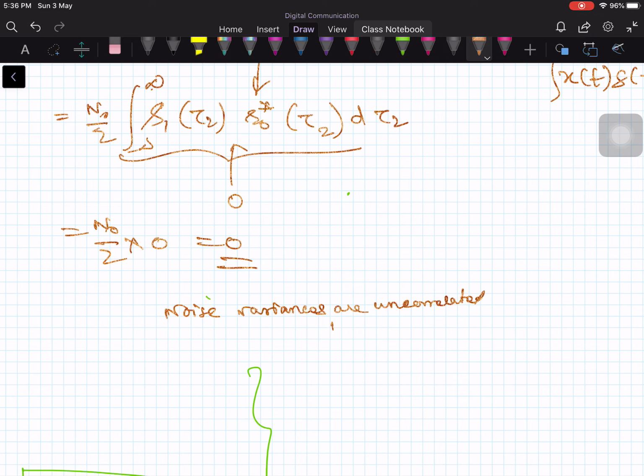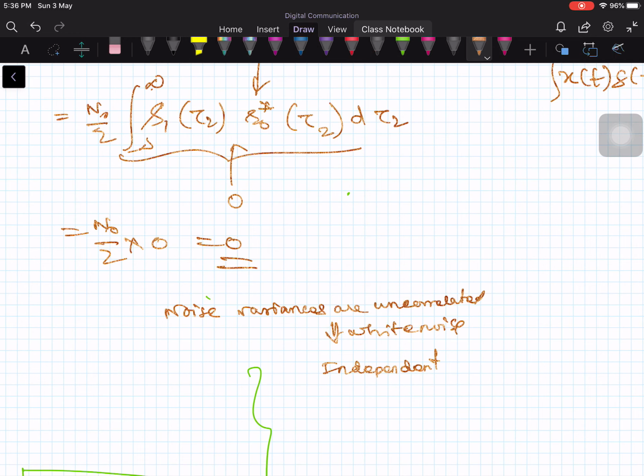If it is white noise, then it is independent also. The uncorrelatedness implies independence. Then any other point I want to mention? Stay here one minute, then I think that's it.